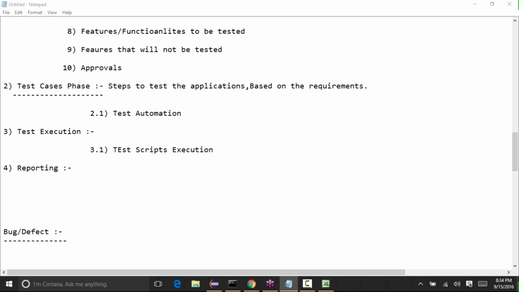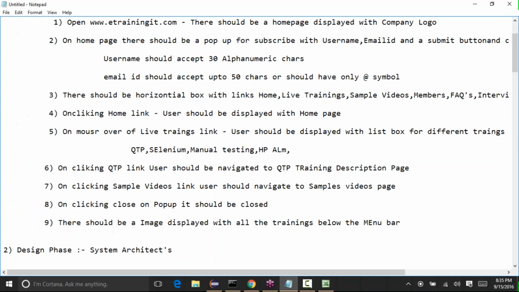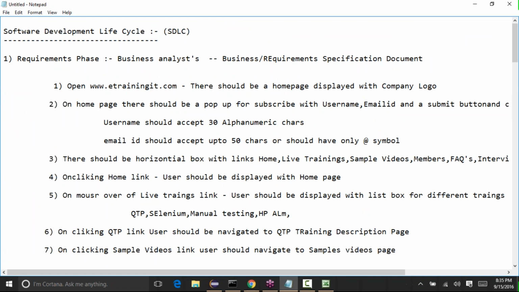Try to go through each of the topics that we covered and get an idea and try to read them, because manual testing is all about knowing the terms and answering them.